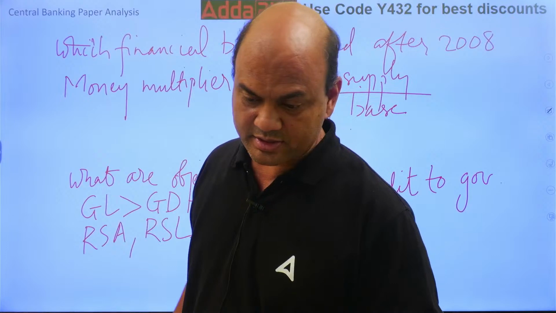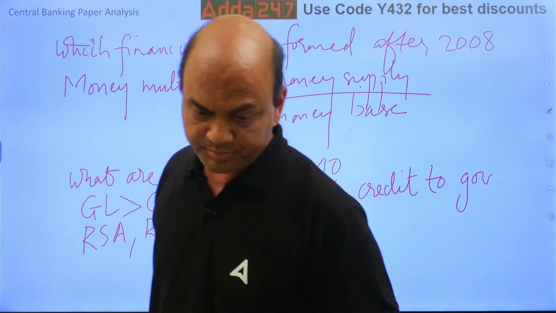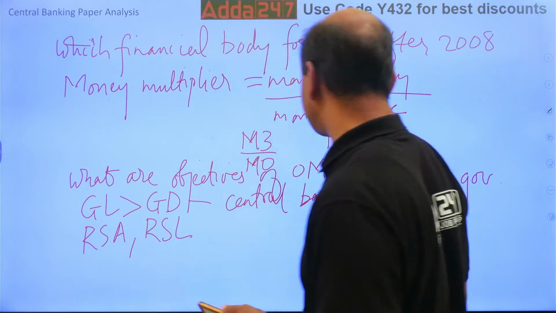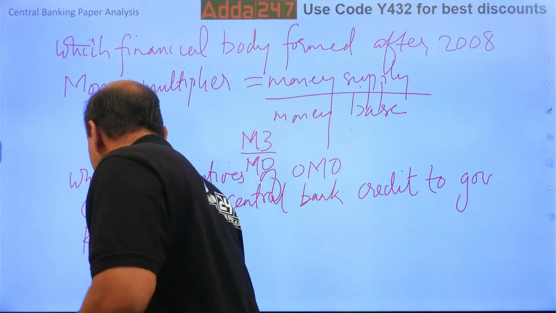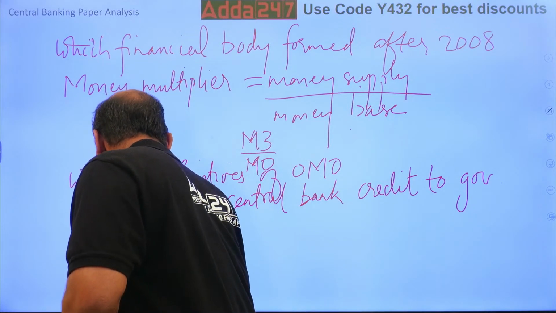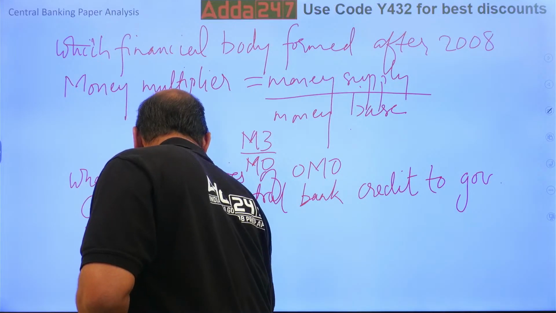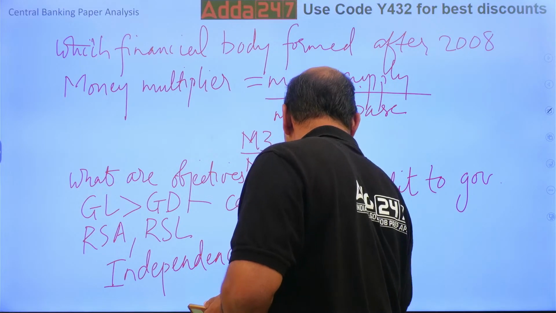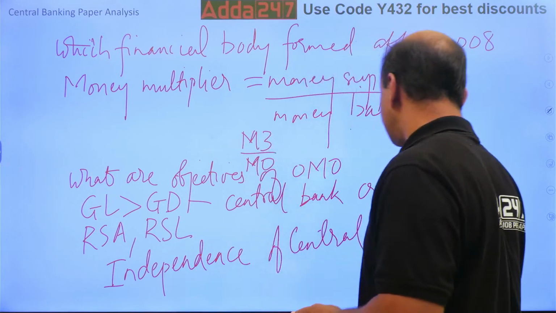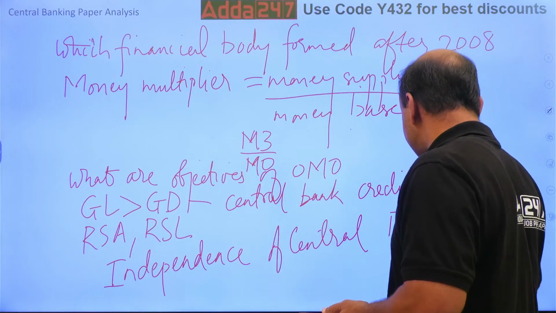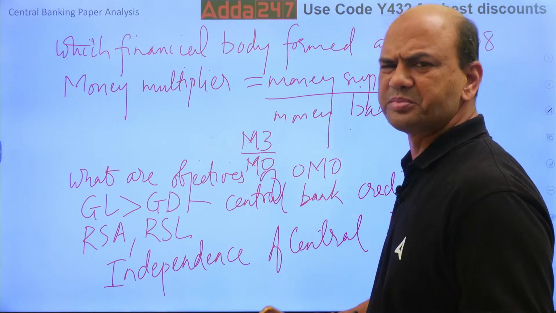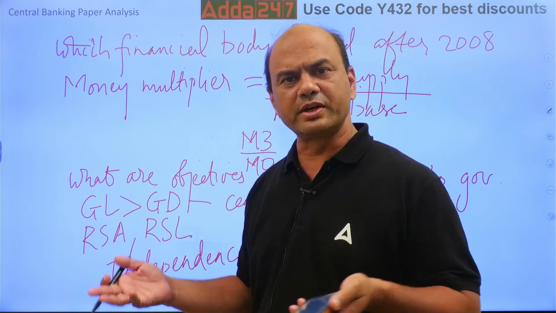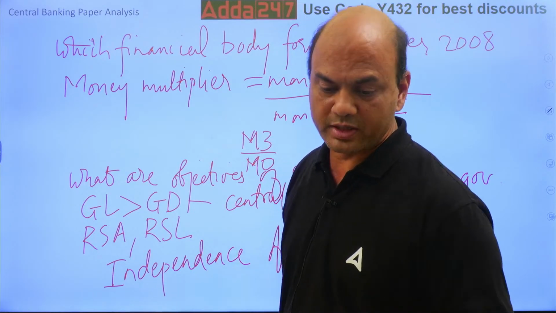So RSA, RSL was asked. The next question was on independence of the central bank: why is the central bank kept independent? Independence and autonomy. Why should the central bank be independent? The options will be given to you, it will be very easy. Because they have to function on their own, government should not interfere in it.